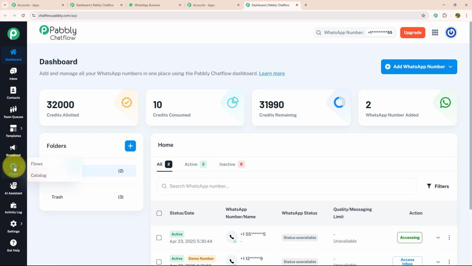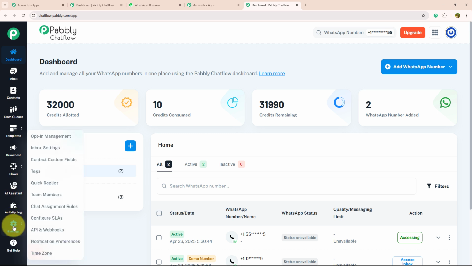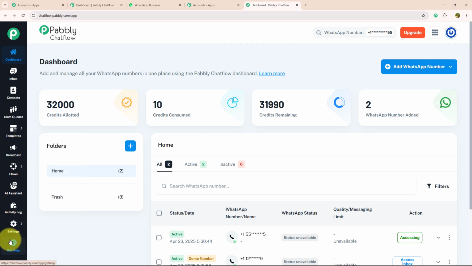After that, we have Flow, which is a powerful tool on Pabbly Chatflow to create chatbot. Below that, we have AI Assistant, Activity Log, setting, and get help. If you want to know each feature individually, we have linked a separate video for that in the description box. As we got to know about each feature, let's get started building the flow.